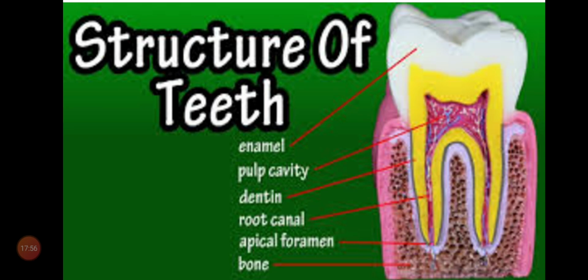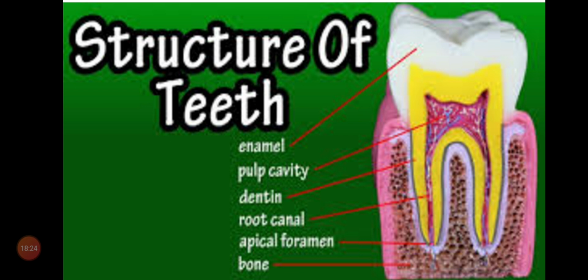Now coming to the structure of the tooth. Observe the structure of the tooth, children. Where do we find the teeth? We find the teeth on the jawbone. The part of the tooth inside the jawbone is called the root. Generally in plants, where do we find the root? Inside the soil.